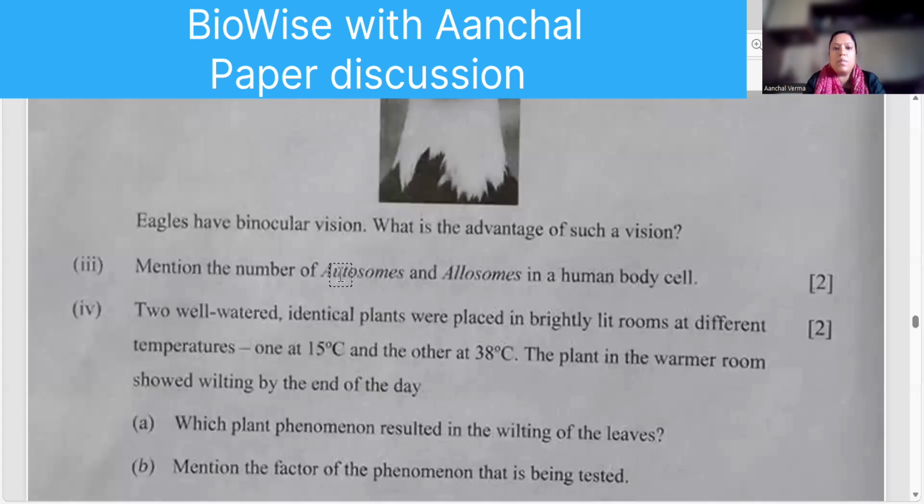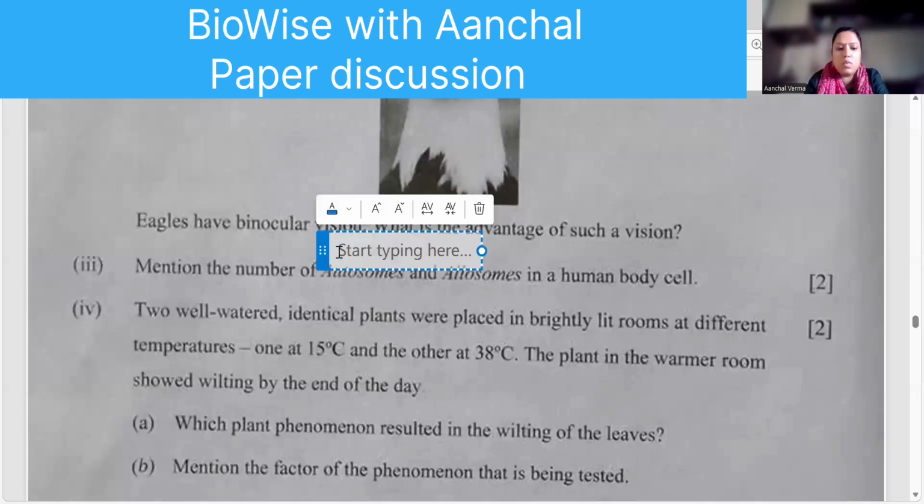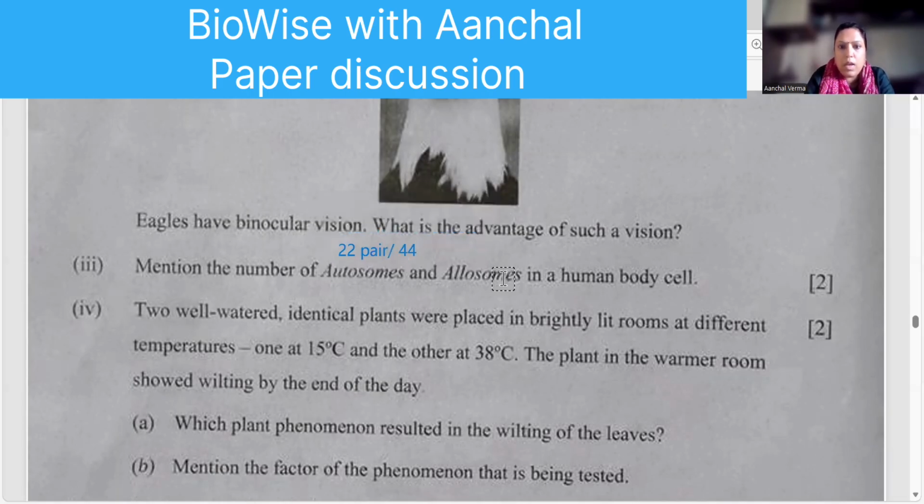Mention the autosome number and the allosome number. Autosome is 22 pair, or you can write 44. Allosome is 1 pair, or you can write 2. Okay.